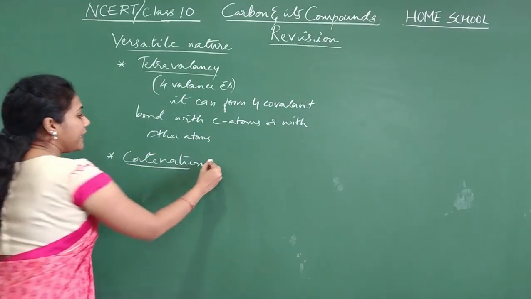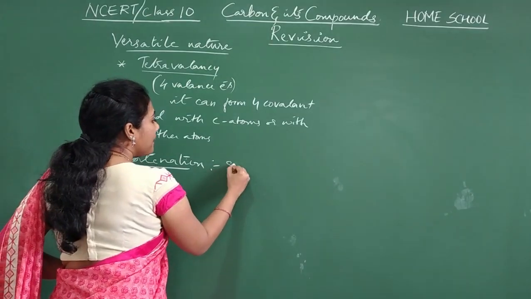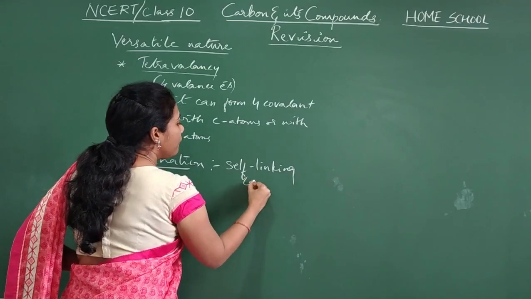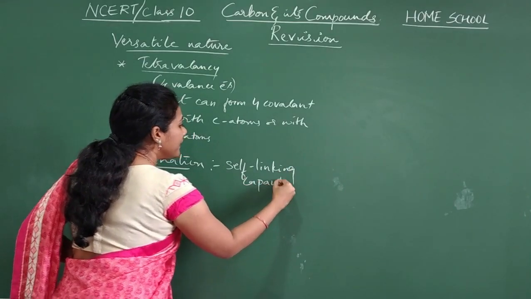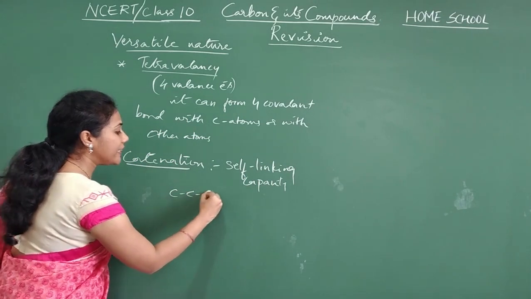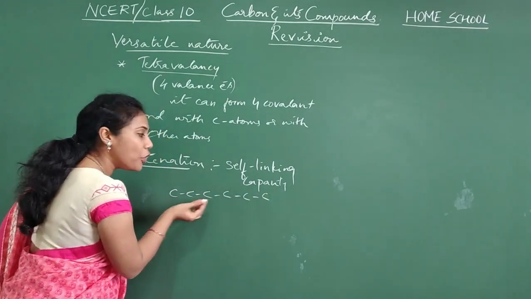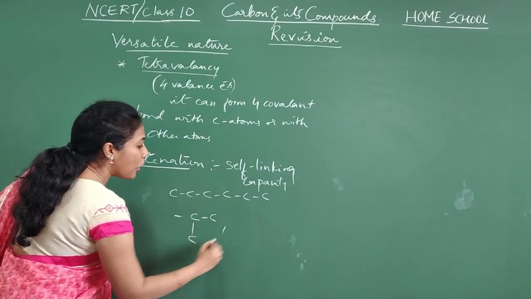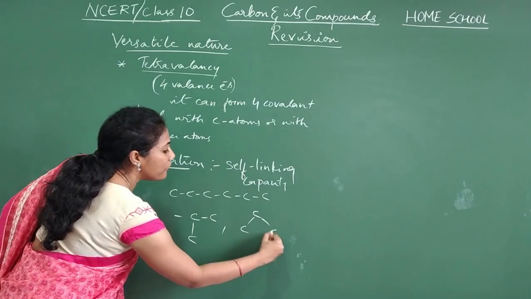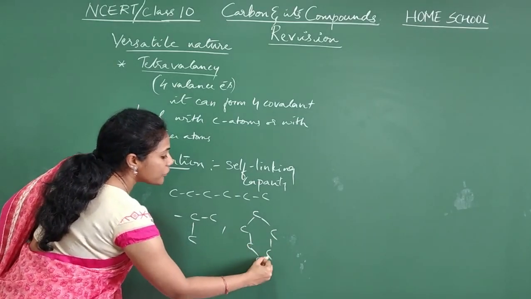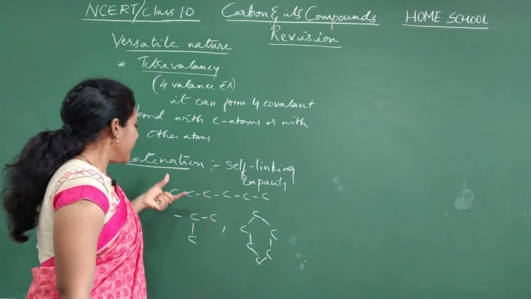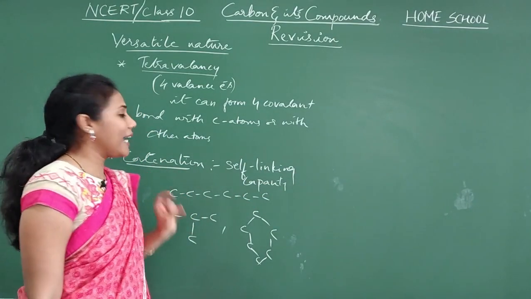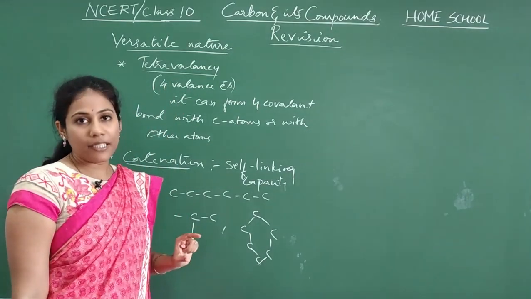And what do you mean by catenation? Catenation is nothing but the self-linking capacity of carbon. Carbon can link with its own type of atom to form long chains, or it can form branched chains, or it can form a ring, which we call ring chains. So it can link in whatever way it wants. This property is called catenation. Both are very important here.